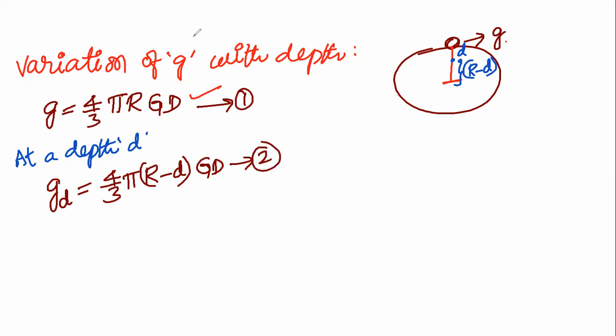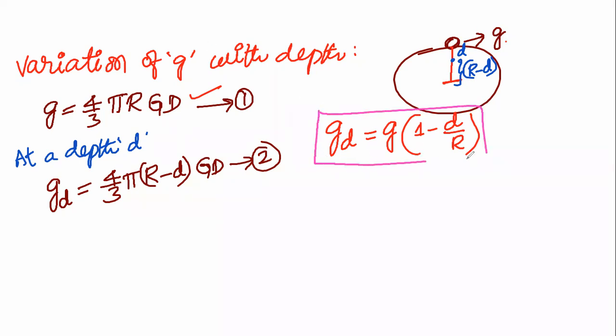I'm writing equation number 2 and equation number 1. Acceleration due to gravity at a depth d is equal to g into (1 minus d divided by R). This is the formula to calculate acceleration due to gravity at a depth d.